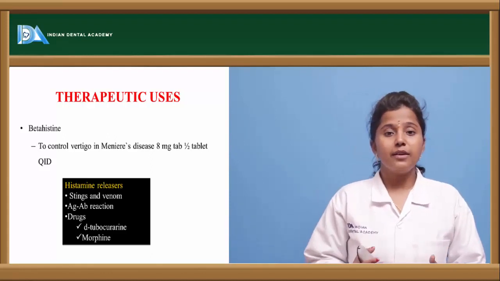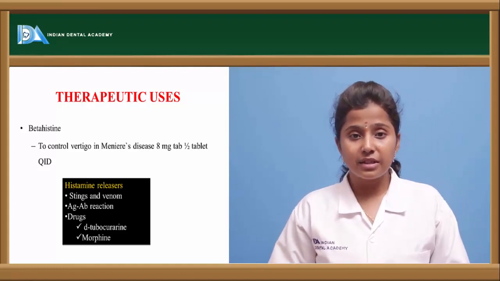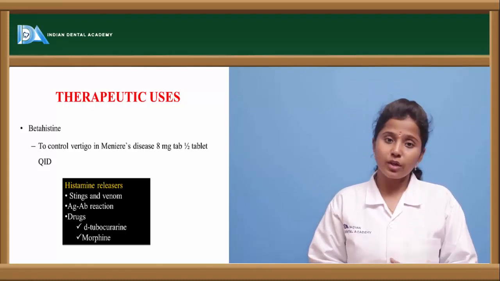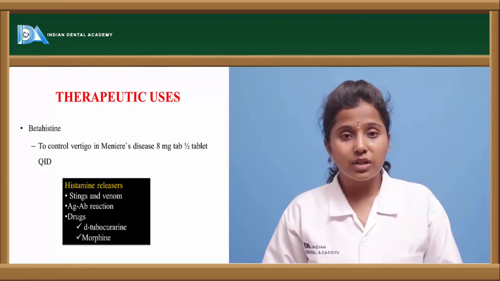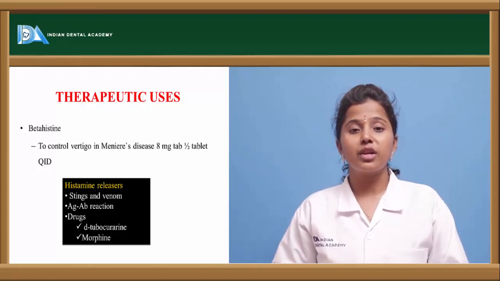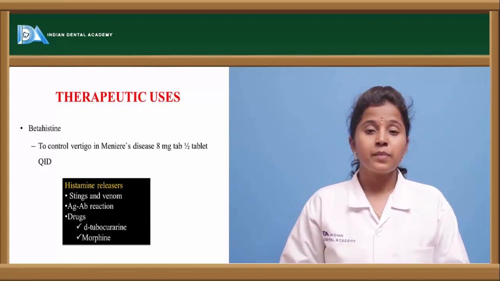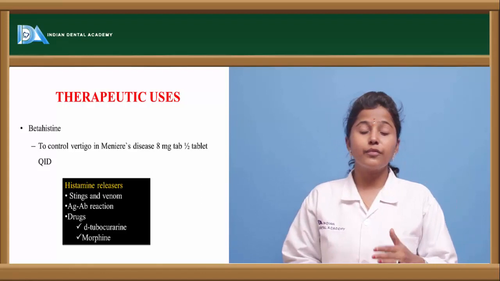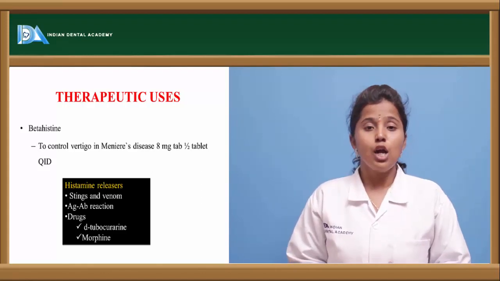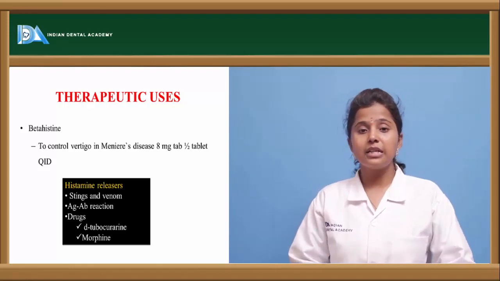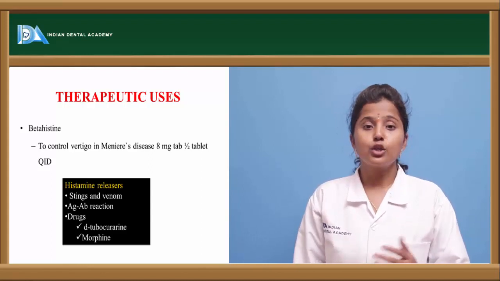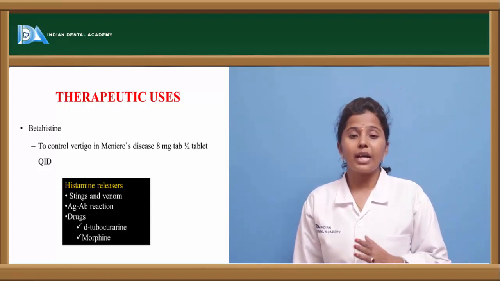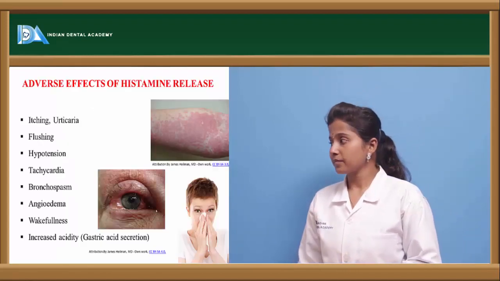For example, histamine produces constriction in the vascular smooth muscle when it binds to H1 receptors, so when these agonists are given, it potentiates vasoconstriction more. And when coming to secretions, there will be an increase in the secretions. So depending upon which type of receptor it binds to, it produces different actions.